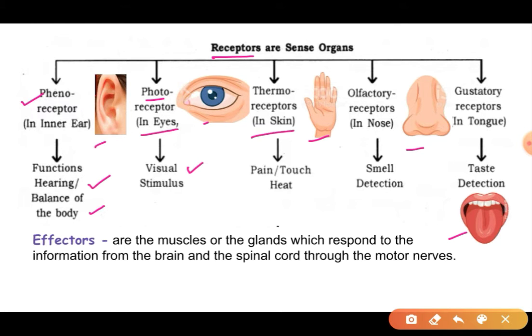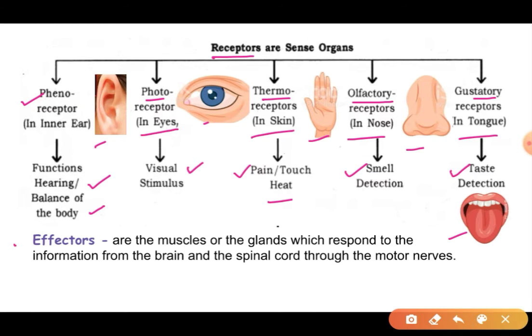Then in the skin, we have thermoreceptors, which sense pain, touch and heat. In our nose, we have olfactory receptors, which sense smell and the direction from which the smell is coming. Then in the tongue, we have gustatory receptors, which sense taste. So all these are the 5 receptors.